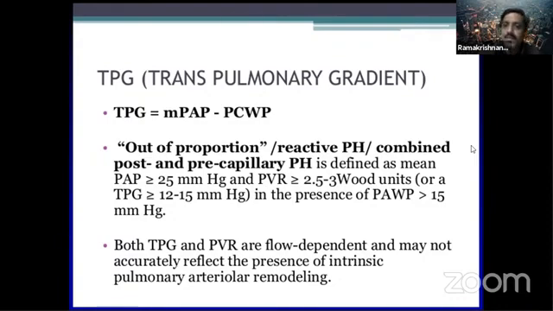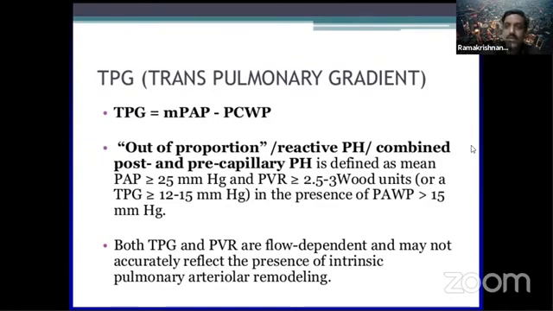Normally it is less than 12 mmHg. If the transpulmonary gradient, that is the mean PA pressure, is at least 12 mmHg higher than the mean pulmonary capillary wedge pressure, then you think there is an element of vasoconstriction or vasospasm or vasoproliferation, which is typical of a reactive pH. Am I clear here? So if PVH is leading to pH, in this subset you are looking at the transpulmonary gradient. If the transpulmonary gradient is within 12 mmHg, then it's just flow related. But if it is more than that, there is a reactive component to this pH.